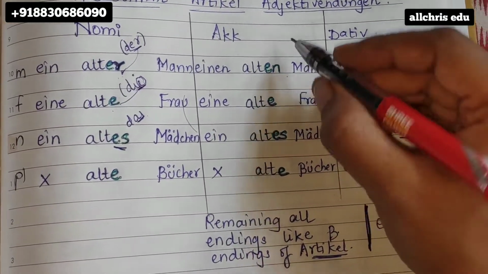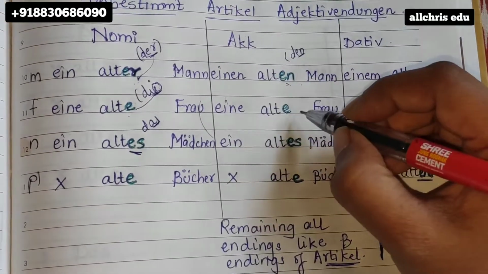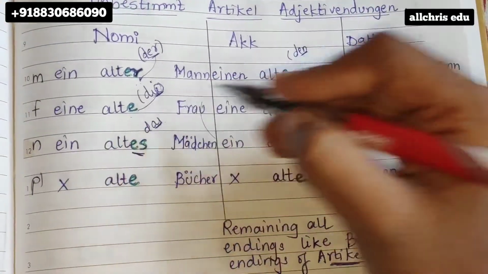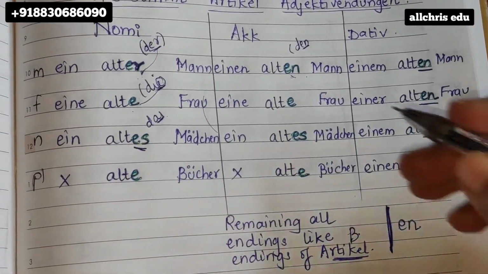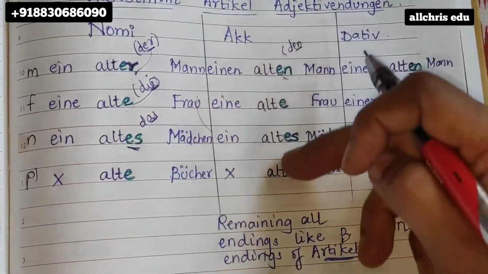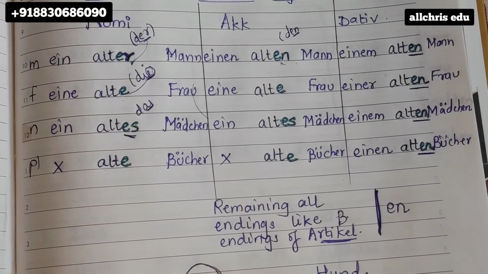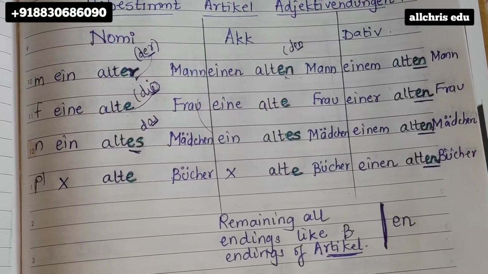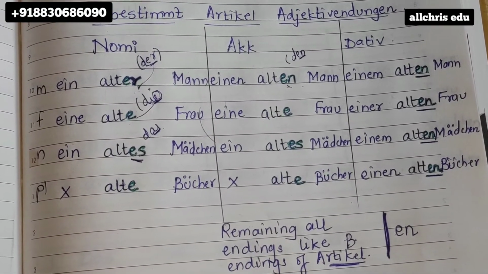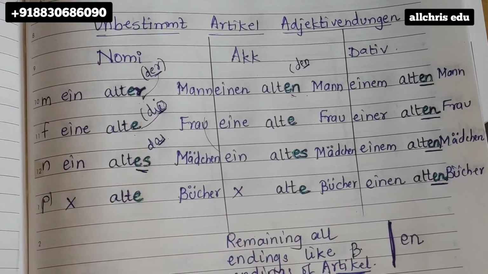In accusative it is den, then en is there, so we have written en. The will remain the, means this and this will remain same. This and this again remain same. This and this again remain same. Because here the article remains same, no? Of bestimmt article. So these are some of the small hints, okay? So what you are supposed to do, whatever is the article ending, that you have to use in adjective ending for unbestimmt article.